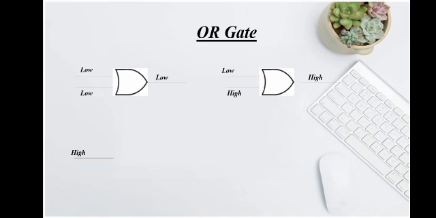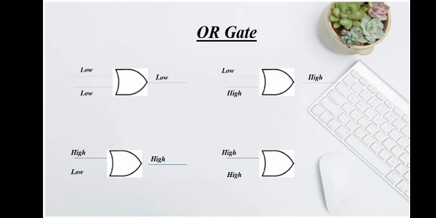Again, if one is high and one input is low, it will give you high. And when both the inputs are high, then the output will also be high. This is the OR gate: if both the inputs are low, then it will give you output low. Otherwise, if one of the inputs is high, it will give you the output high.